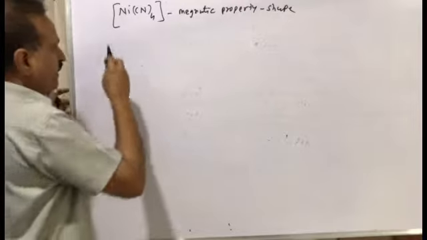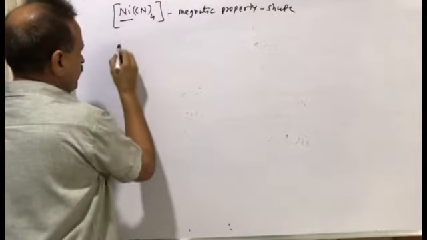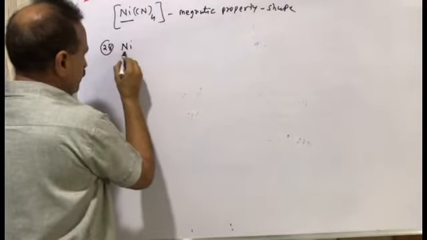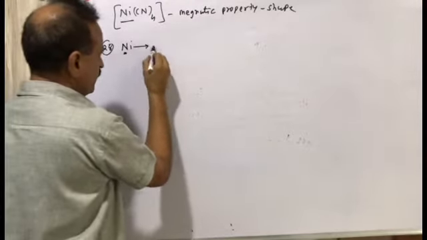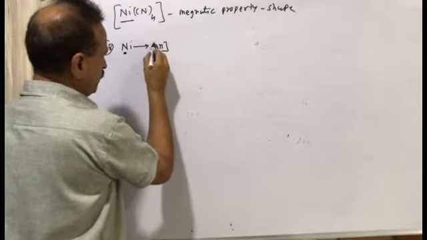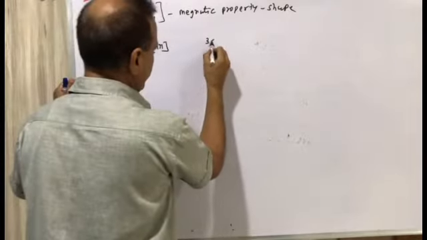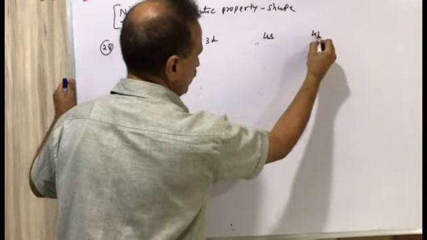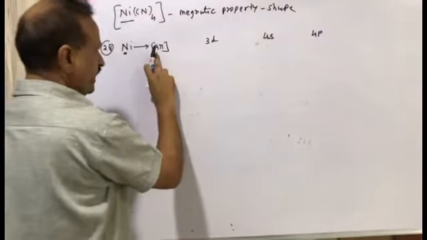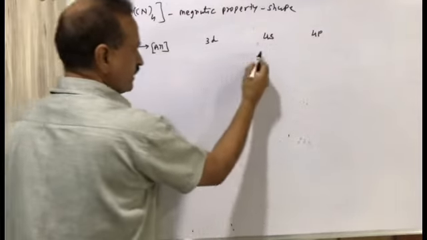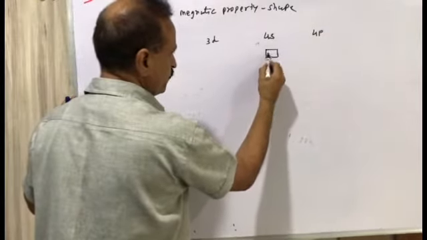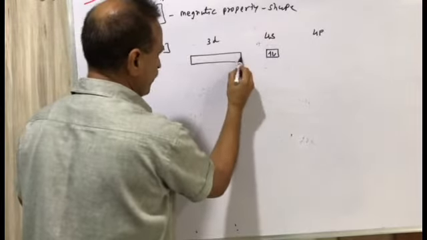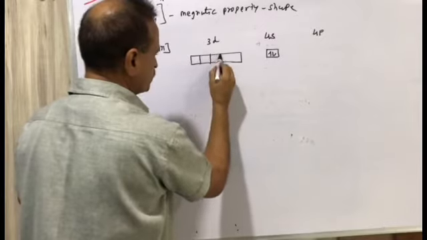So first we are going to discuss nickel. The atomic number of nickel is 28. So what will be the electronic configuration of nickel? Argon has 18 electrons, then 3d, 4s and 4p. So 18 electrons are filled, then 2 electrons in 4s, which makes 20, and d has 5 suborbitals.